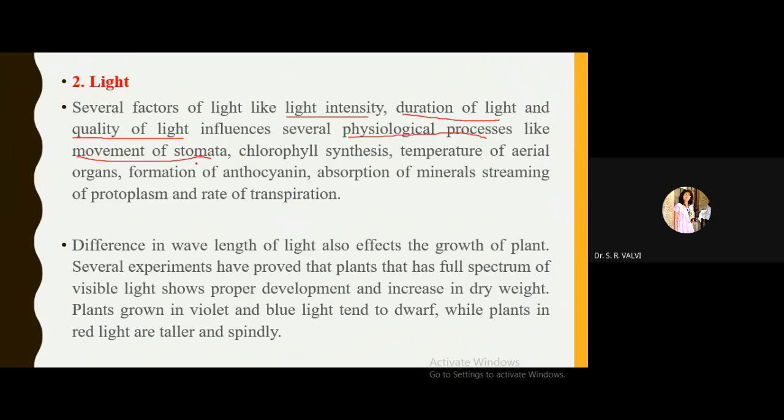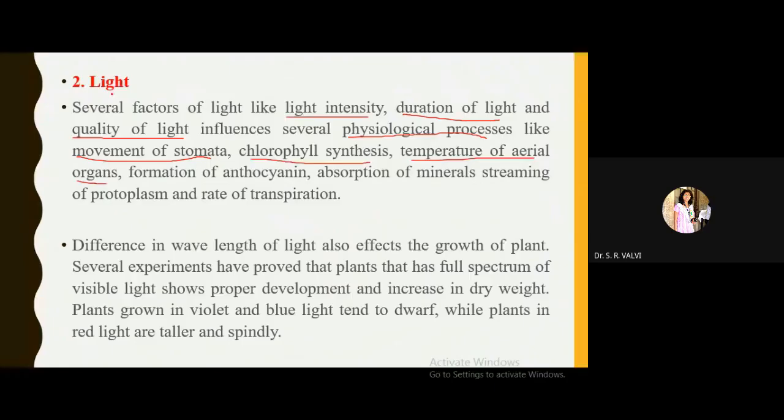So here see again, chlorophyll synthesis is influenced by light intensity. We know that chlorophyll synthesis takes place only in the presence of light. Then temperature of aerial organs. So aerial organ temperature is decided by the particular light. Then formation of anthocyanin. Anthocyanin is one kind of pigment which is present in lower plants.